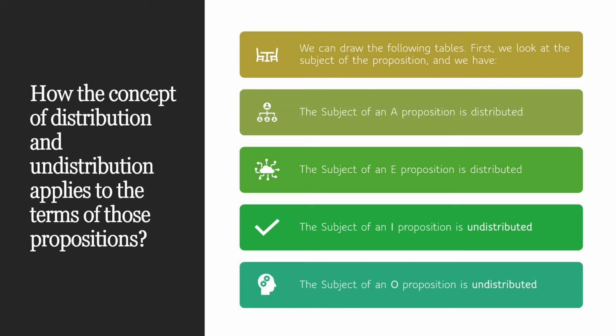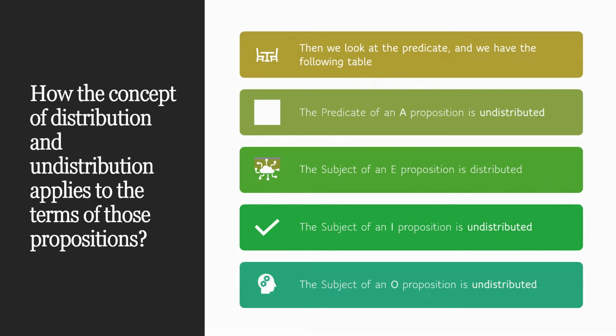So we can draw the following tables. First table, we look at the subject of the proposition. Remember, we have to look either at the subject or at the predicate. First we look at the subject. The subject of an A proposition is distributed. The subject of an E proposition is distributed. The subject of an I proposition is undistributed. The subject of an O proposition is undistributed.